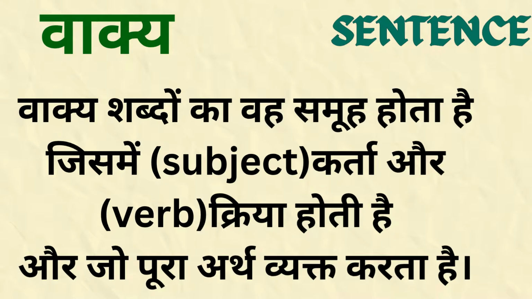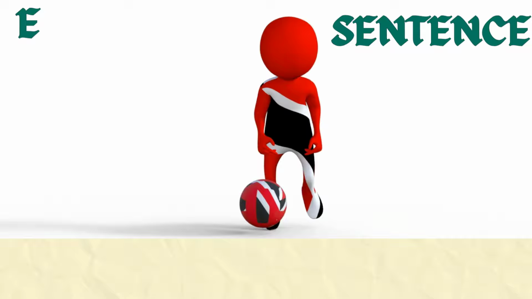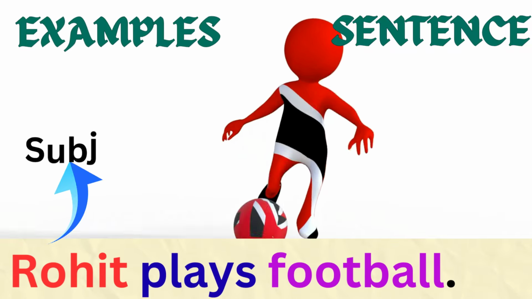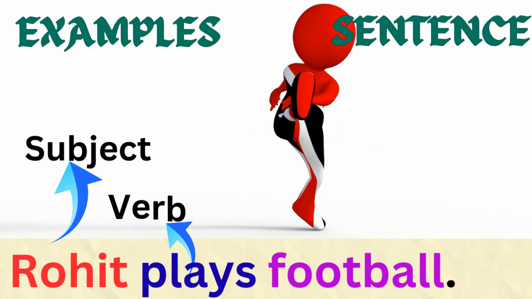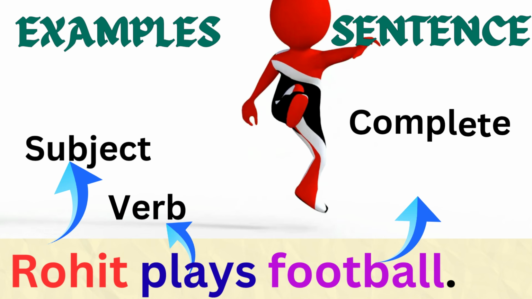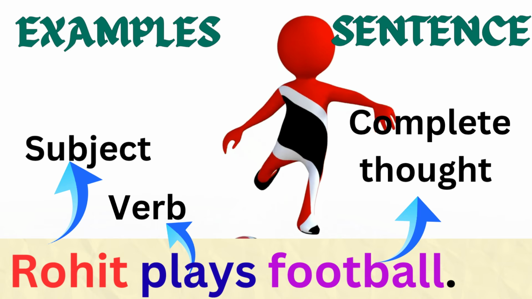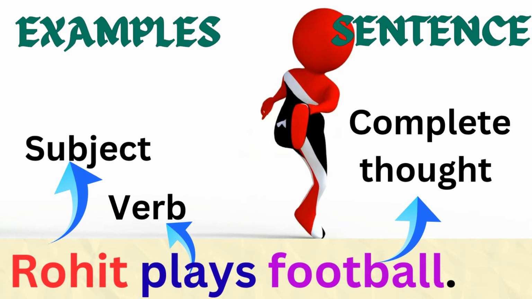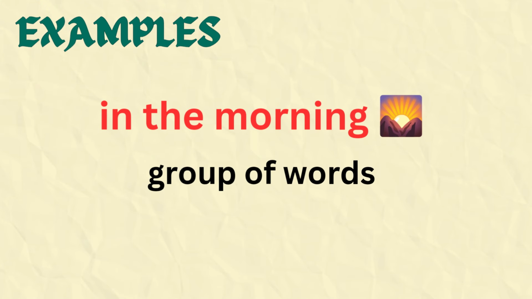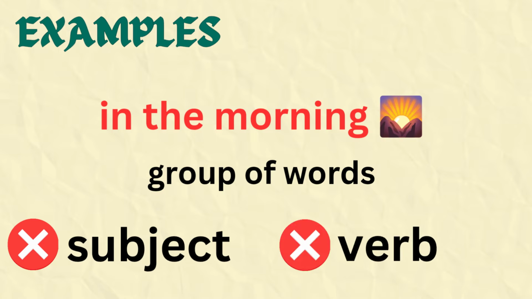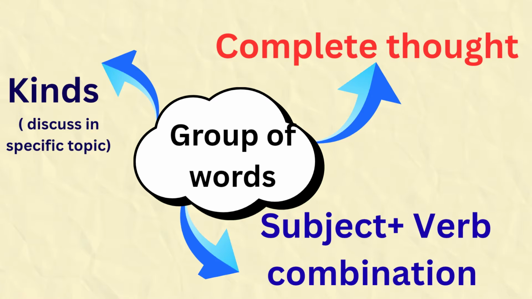Now let's understand it with the help of some examples. First is Rohit plays football. Here Rohit is subject, plays is verb, and football completes the idea. So this sentence gives a complete thought. So it is a correct sentence. Next example is in the morning. It is a group of words, but it doesn't have a subject and a verb. So it is called a phrase, not a sentence. Got it? Okay. So now I think the concept of a sentence is clear.